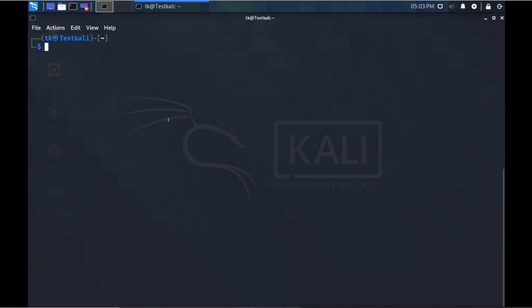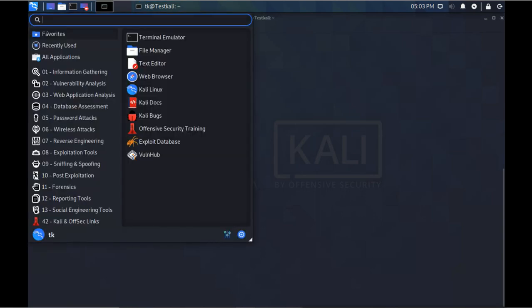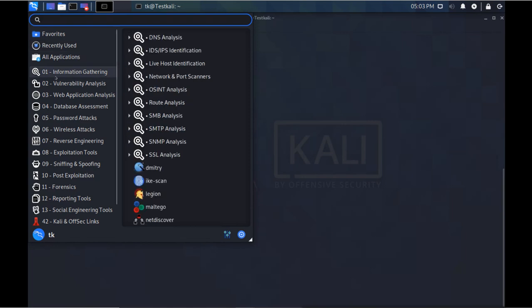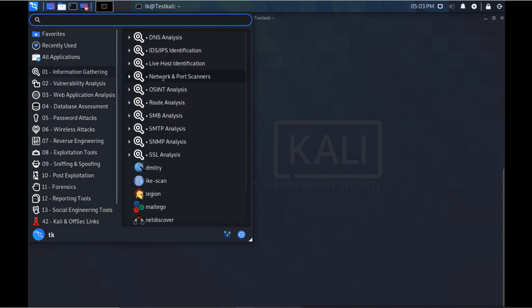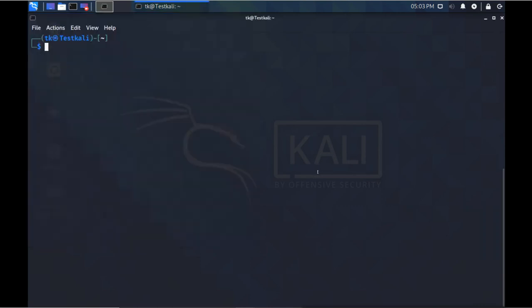On our Kali machine, we have these enumeration tools for Linux, for Windows, or to do the enumeration for LDAP also. And there is a script we have. It is called enum4linux.